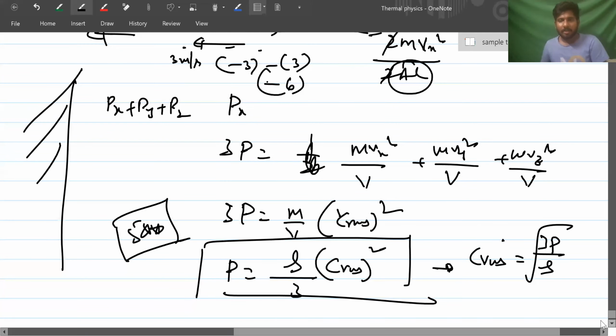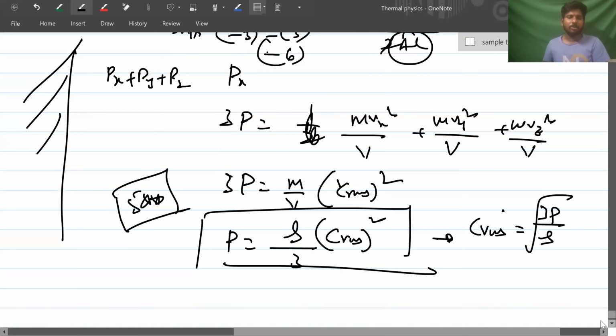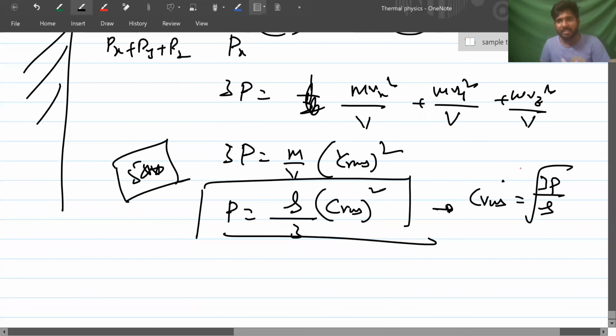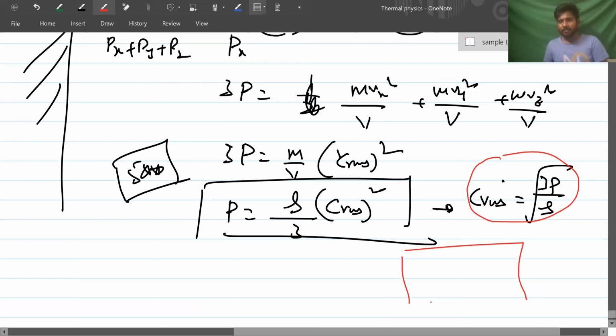Now another crucial question, based on previous year questions. A gas is kept in a container, take it to be 5-star, and its pressure is doubled.